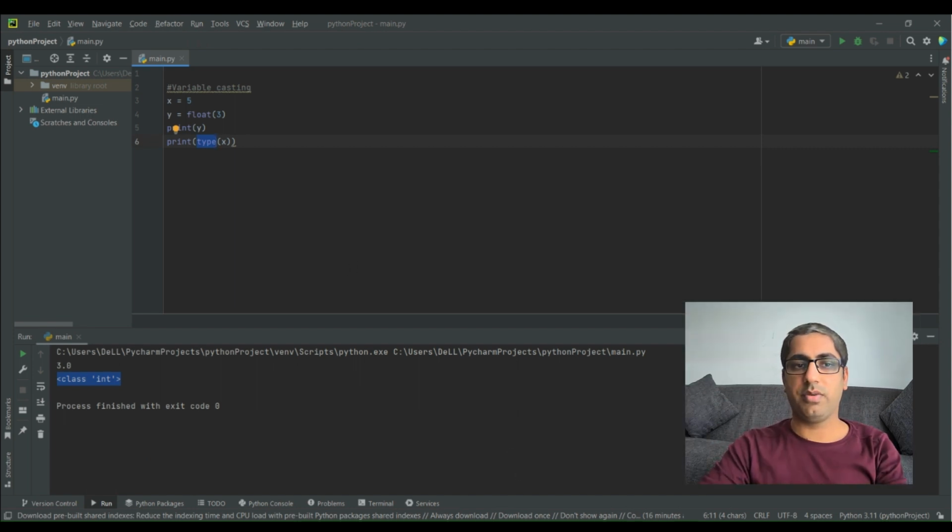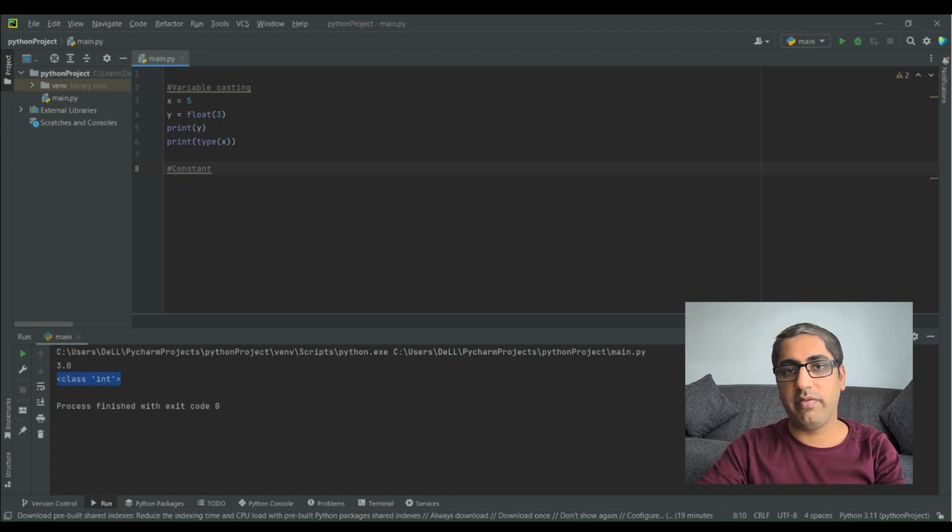Okay, this is pretty much about the variables. Variables are storage containers that can contain different values, and can have different kinds of data types. Now, the next concept is constants. Constants are also a type of variable whose value never changes during the execution of the program, and Python basically does not provide that.